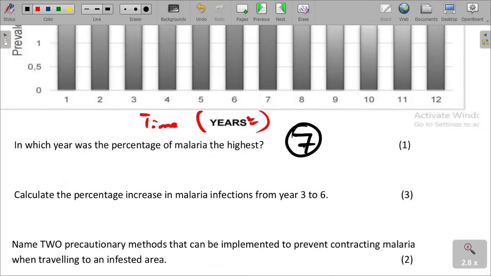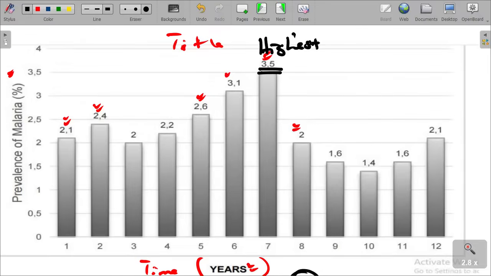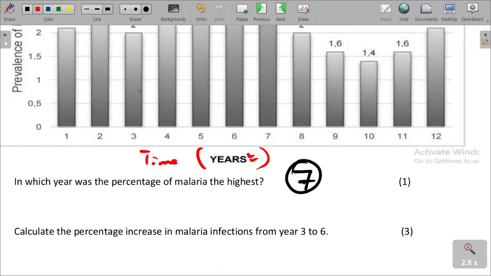And then calculate the percentage increase in malaria infections from year 3 to year 6. The good thing is that the prevalence of malaria is already in percentages. So we are looking at year 3 and year 6.